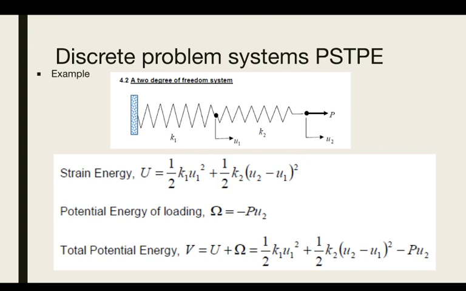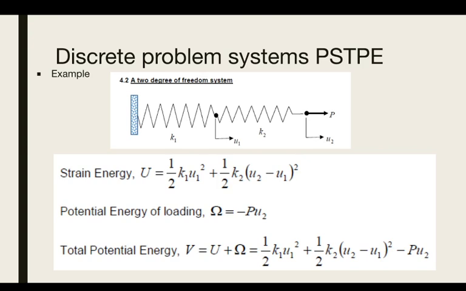Now let's consider a 2 degree of freedom system. For example, this has two springs with stiffness coefficients K1 and K2, and the displacements are U1 at the midpoint and U2 at the end, where the force P is applied.